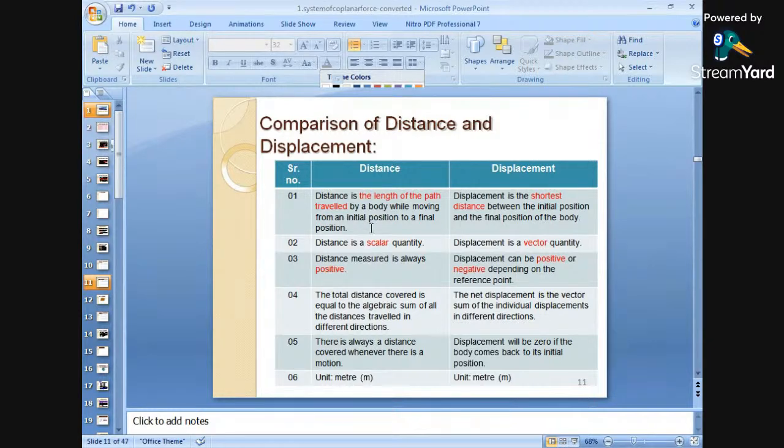So what is distance? Distance is the length of the path traveled by a body while moving from an initial position to a final position. What is distance? It is nothing but traveling from one point to another point, from the starting position to the final position.